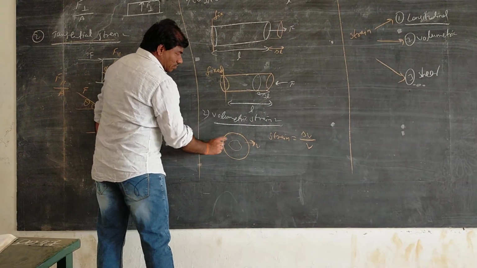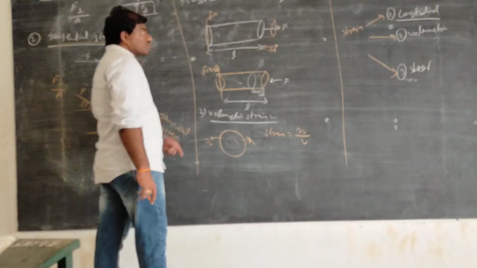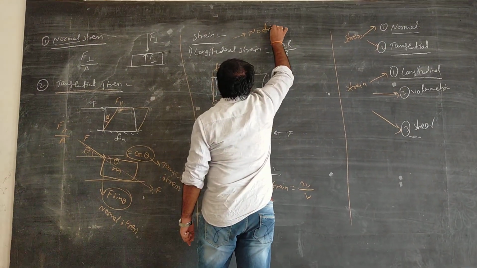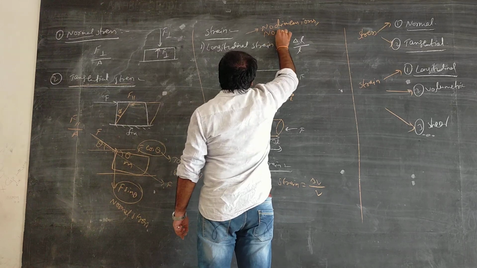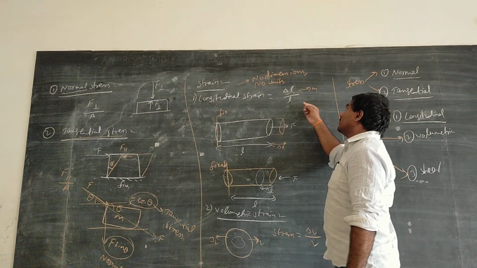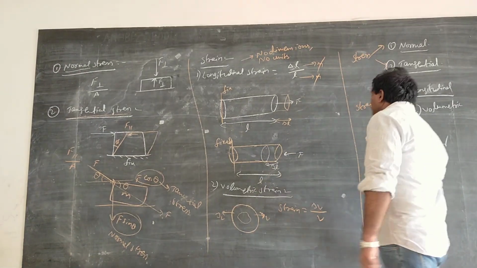So delta V by V, right? And anyhow, remember that it's going to be a dimensionless quantity. No dimensions, no units, because delta L in meters, length also in meters, meters cancel, so no units for this, right?